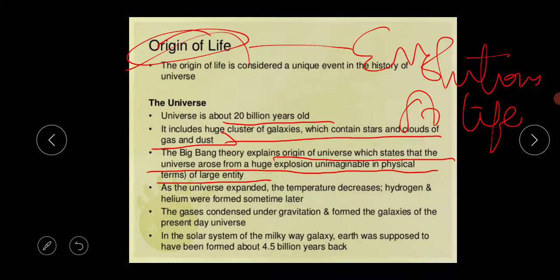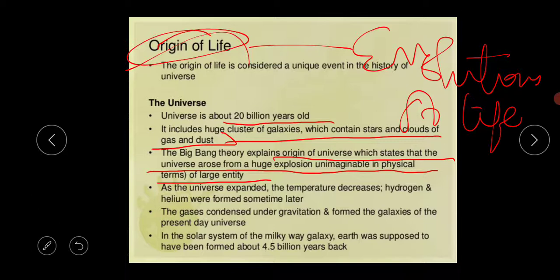I am repeating again, the Big Bang theory explains the origin of the universe, which states that the universe arose from a huge explosion of a large entity. What is the meaning of this? That according to the Big Bang theory, our universe arose from an eruption.